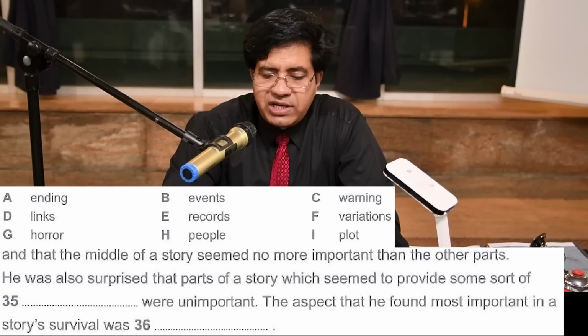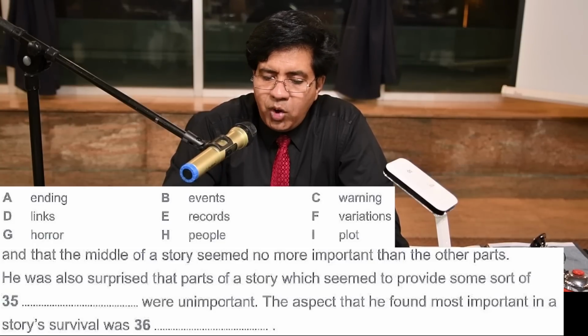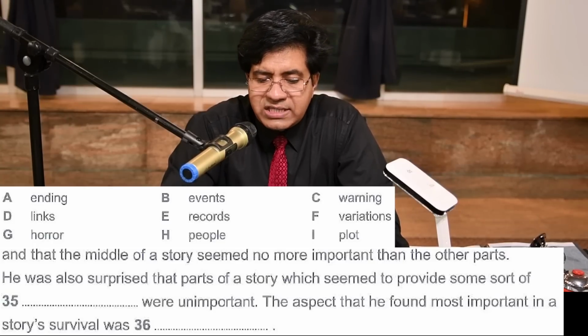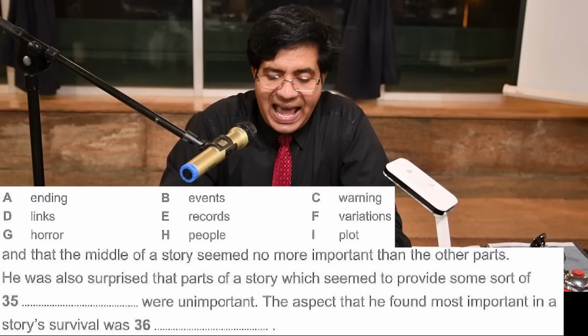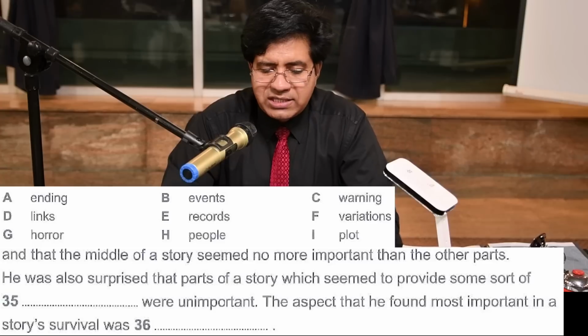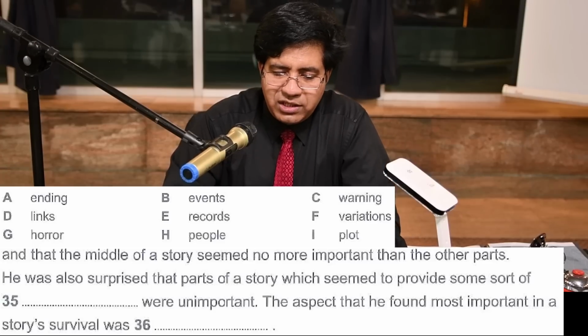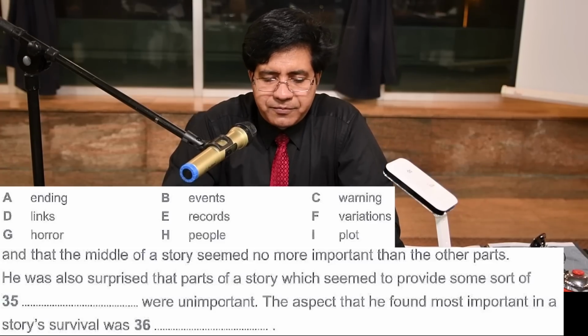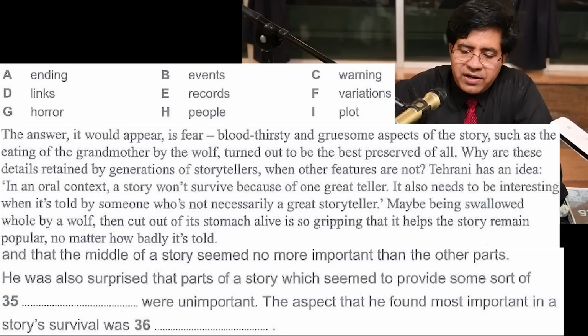Okay, last question, and we'll read it from the full stop. The aspect that he found most important in a story's survival was dash. It's the next paragraph. The answer, it would appear, is fear.